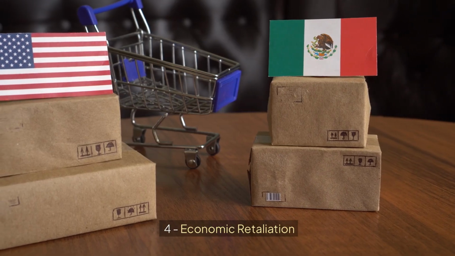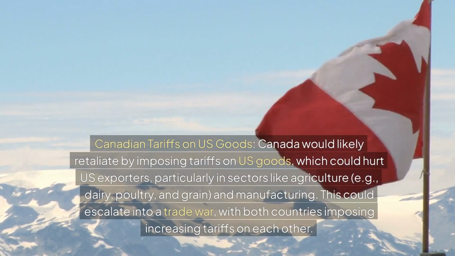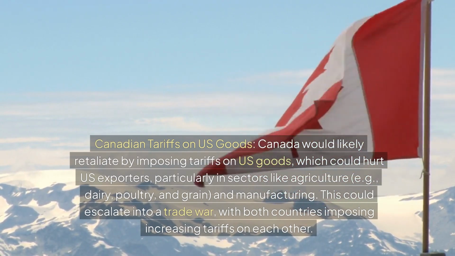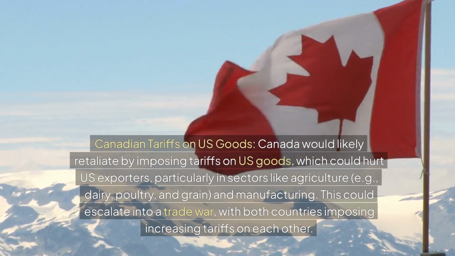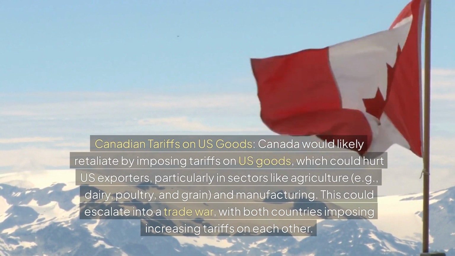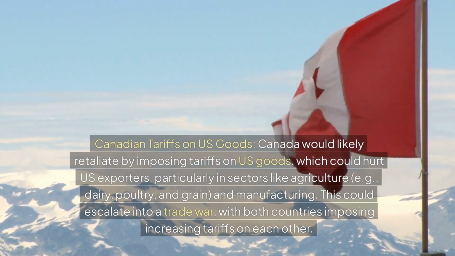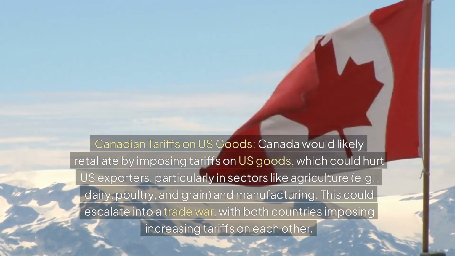4. Economic retaliation. Canadian tariffs on US goods. Canada would likely retaliate by imposing tariffs on US goods, which could hurt US exporters, particularly in sectors like agriculture, e.g. dairy, poultry and grain, and manufacturing. This could escalate into a trade war, with both countries imposing increasing tariffs on each other.